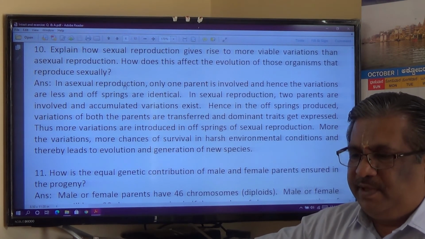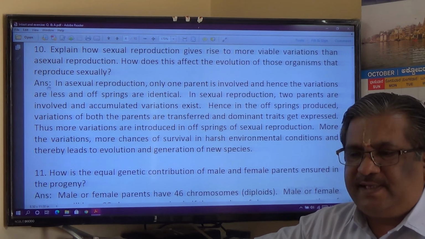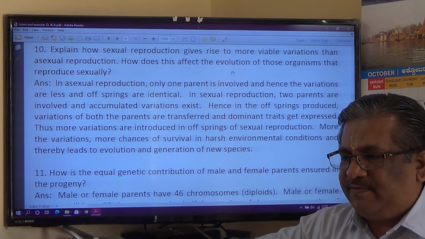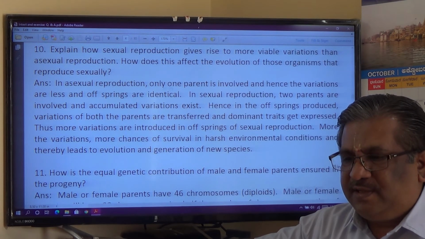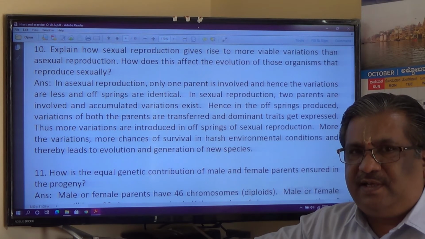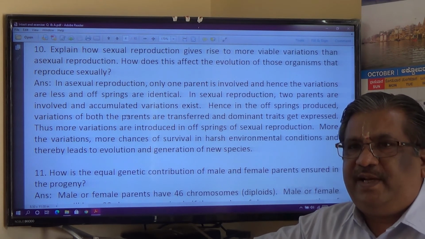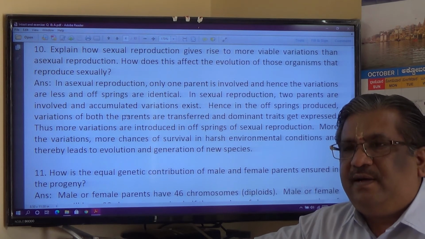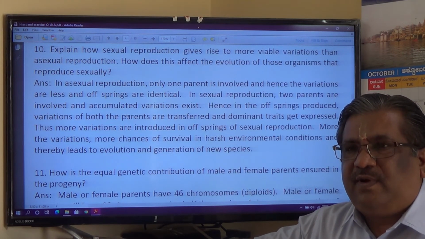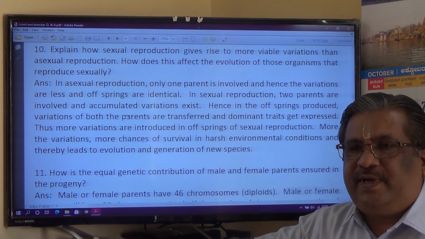Question number 10. Explain how sexual reproduction gives rise to more viable variations than asexual reproduction. How does this affect the evolution of those organisms that reproduce sexually? See, in simple terms, asexual reproduction involves a single parent, so variations are less, and sexual reproduction involves two parents, so variations are more. More variations would enable the offspring to